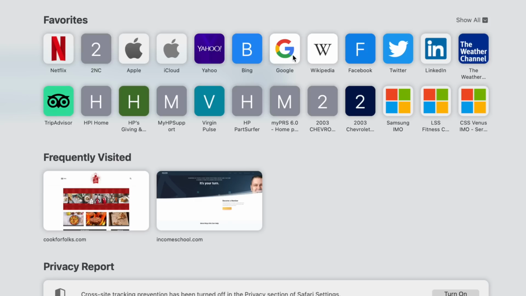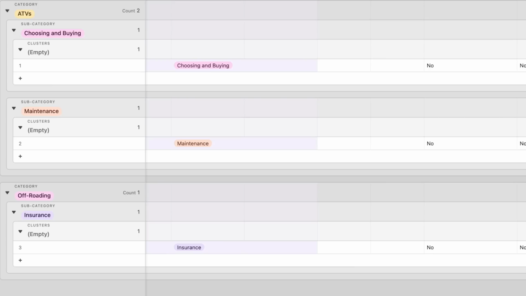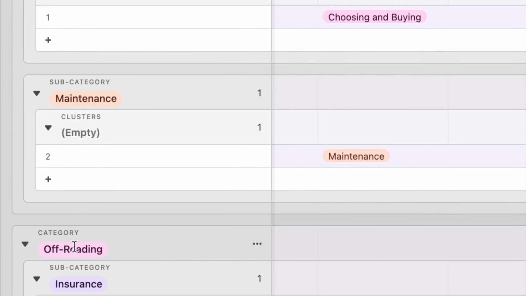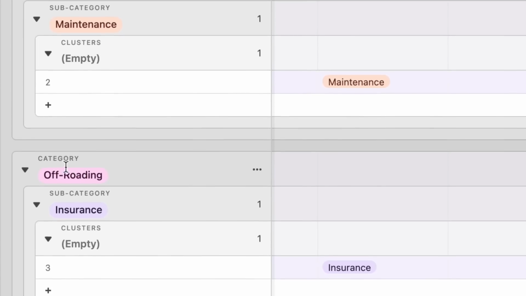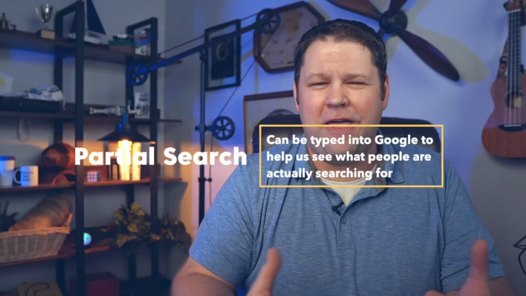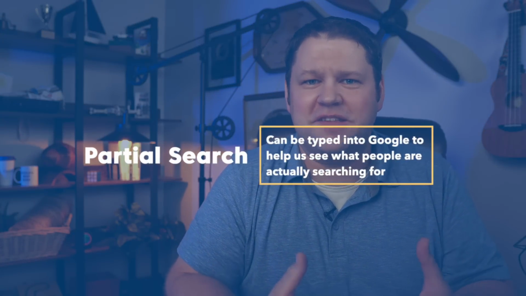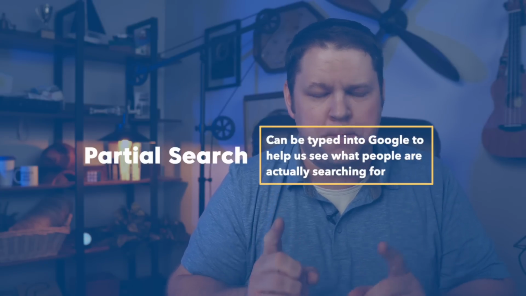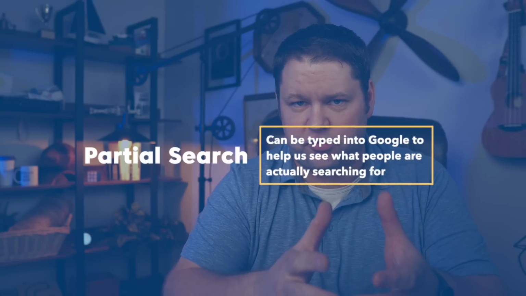I'm going to open up another browser. This is one where I'm never logged in, and we're going to use this one for Google. So not signed in, don't really have a search history here. These are the categories and subcategories. So choosing and buying ATVs, maintenance within ATVs, as well as just in the general off-roading category, insurance. The purpose of the partial search assistant is to come up with some partial searches that we can type into Google to see what people are actually looking for. Now, a lot of people are going to use a keyword research tool for this.